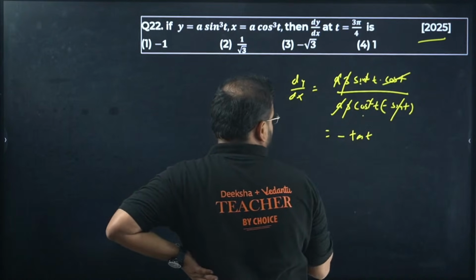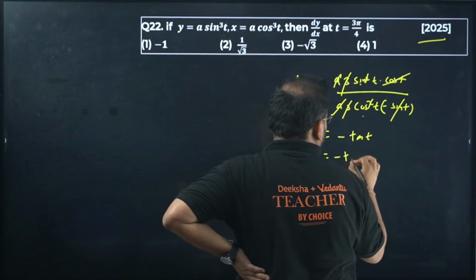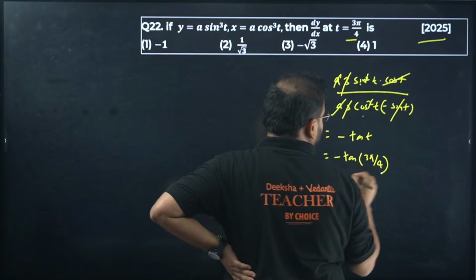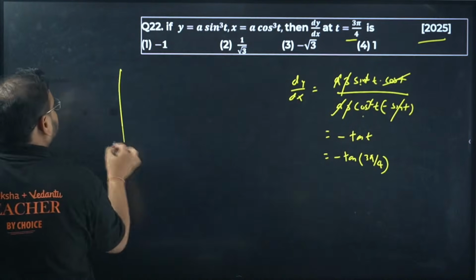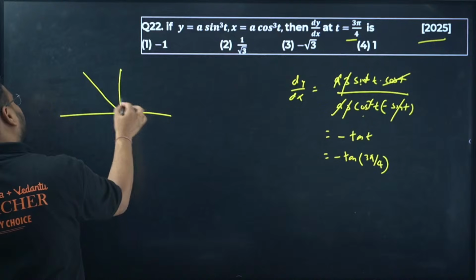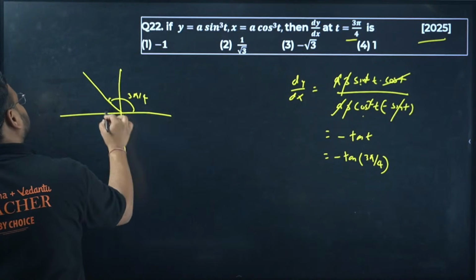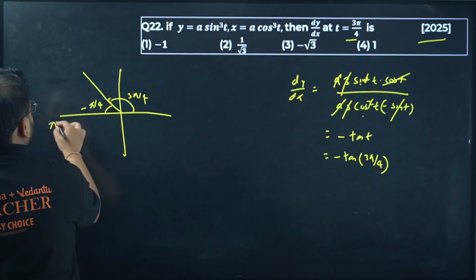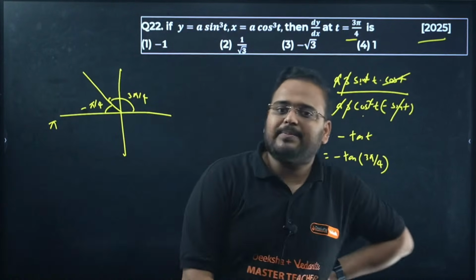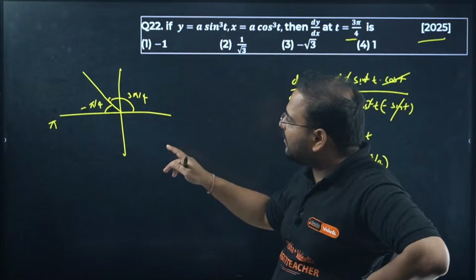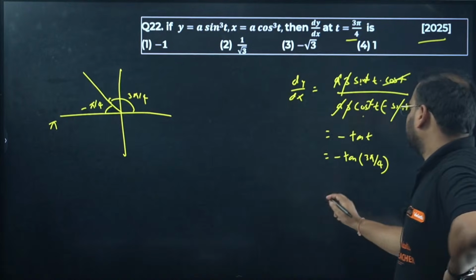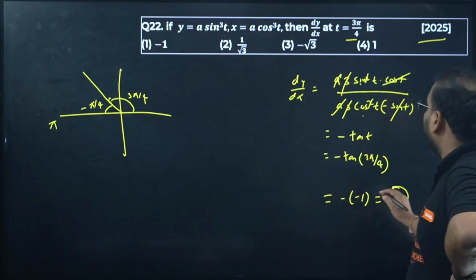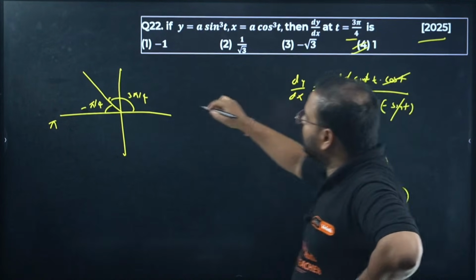So tan t, minus tan of 3π/4. 3π/4 is in which quadrant? Pi minus π/4 is how much? 3π/4. This is the second quadrant, and tan is negative over there. So minus of minus 1, the answer is 1. Option D is correct.